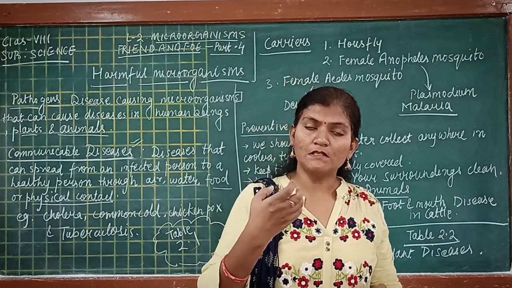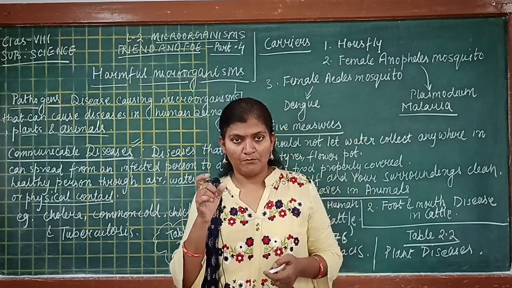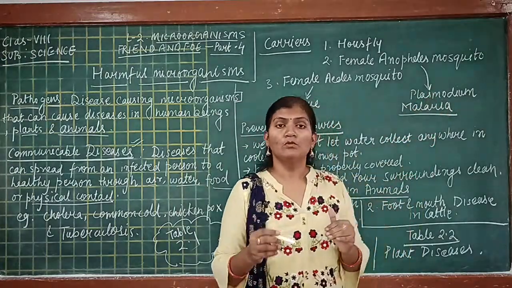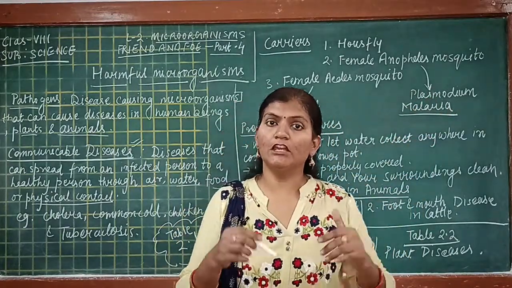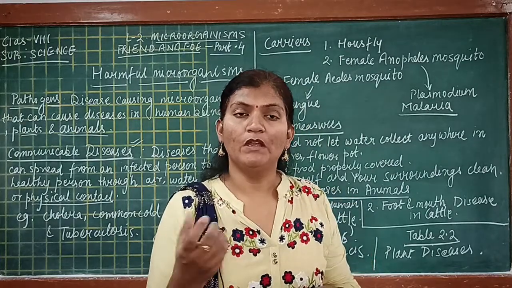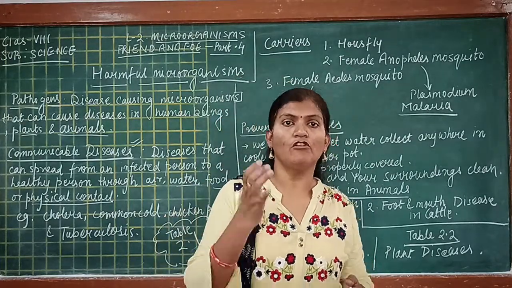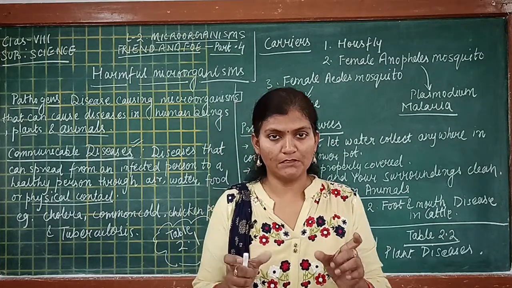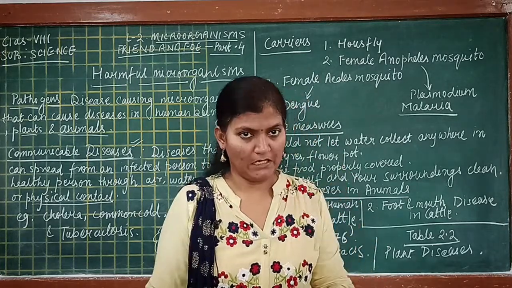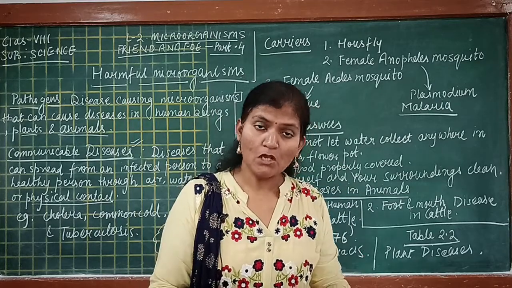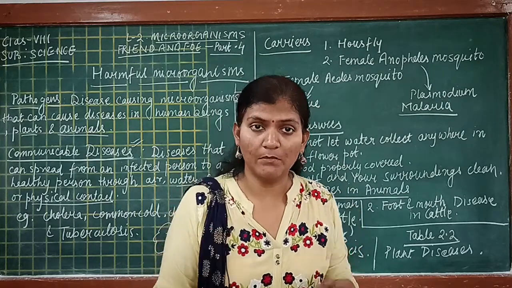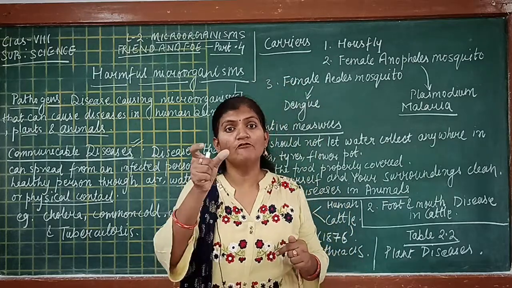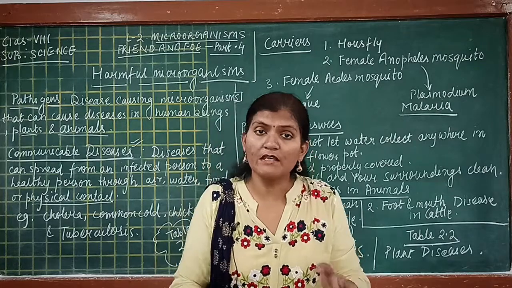When the blood comes into its body, the protozoa, whose name is Plasmodium, which is already present in the infected person, gets transmitted into the body of the mosquito. The person suffering from malaria is already infected, so in his or her blood, the protozoa Plasmodium, which is responsible for malaria, is already present